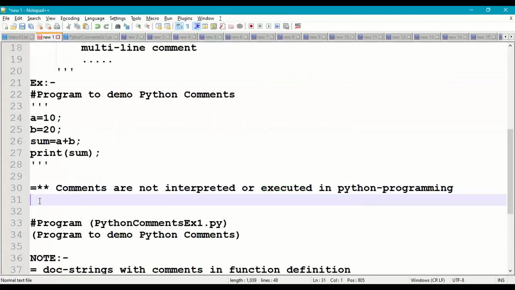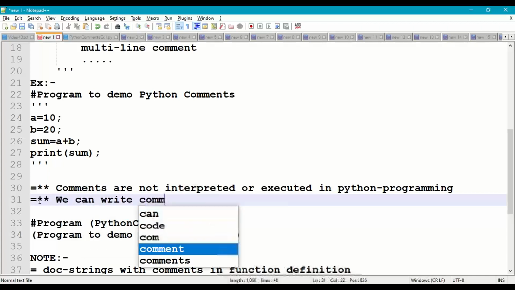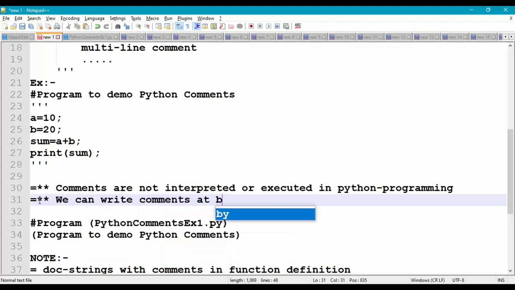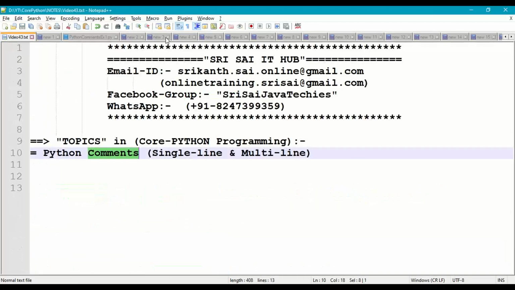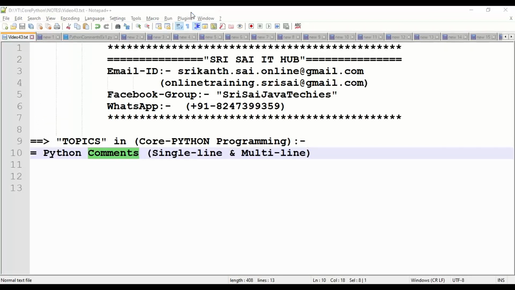We can write comments anywhere in the program, at the beginning, middle or last, as per the requirement. That is all about comments in Python programming: single line comment and multi-line comment.